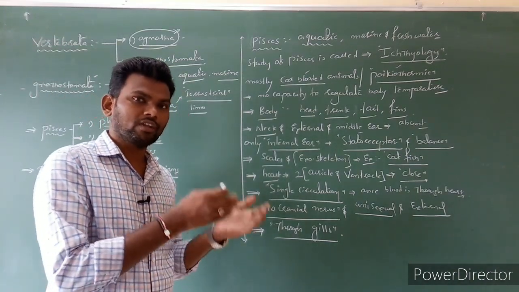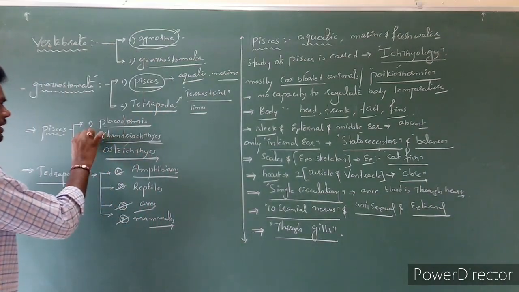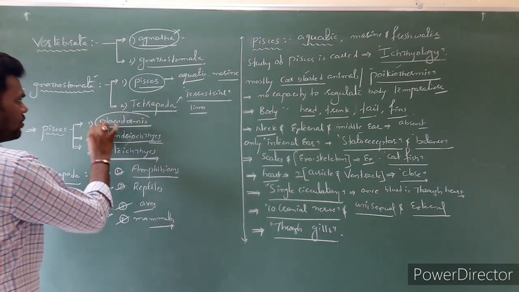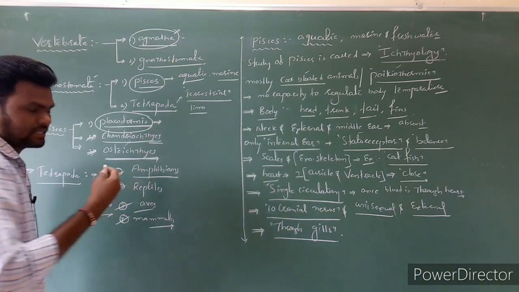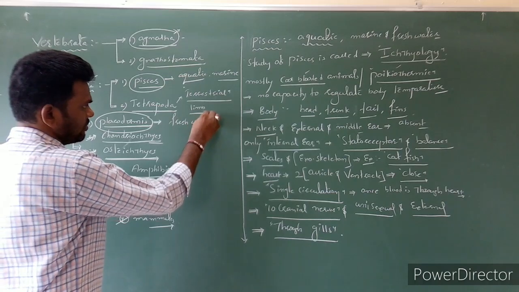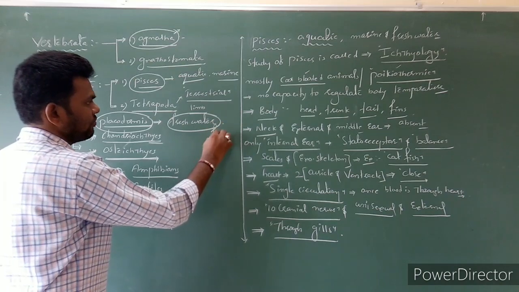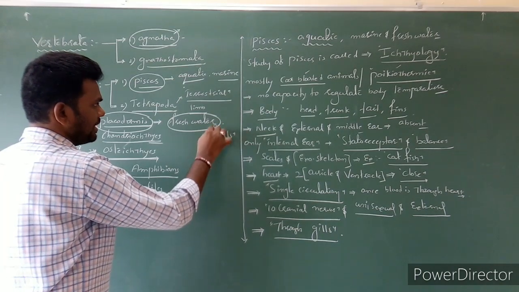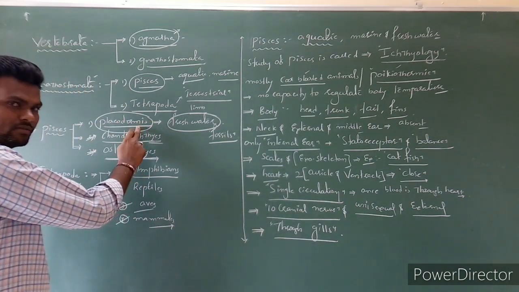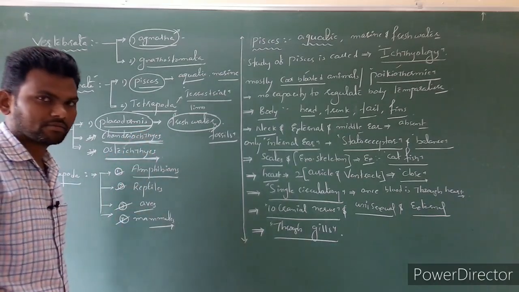If it is made up of bony structure or cartilage structure, based on that, these Pisces are mainly broadly divided into Chondrichthyes as well as Osteichthyes. The Placodermi species is already extinct. It was a freshwater fish, but these all have now become fossils. We are not going to discuss Placodermi, just Chondrichthyes as well as Osteichthyes.